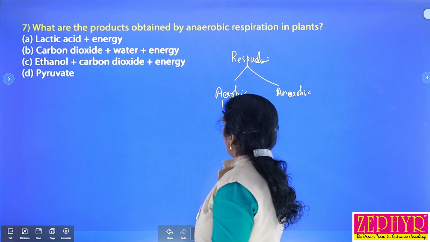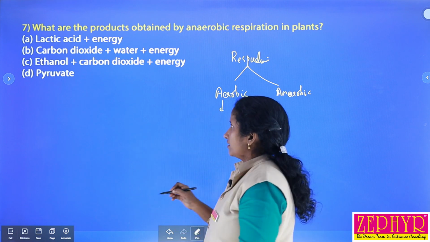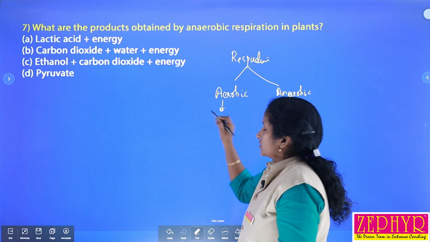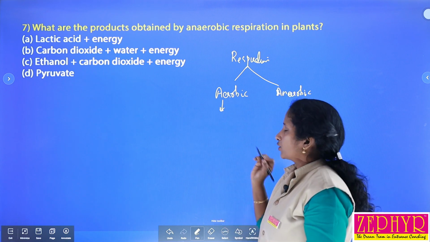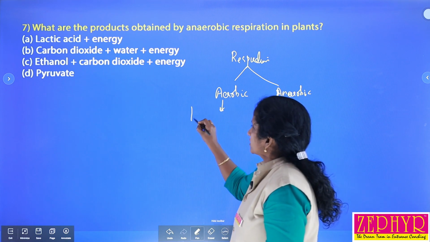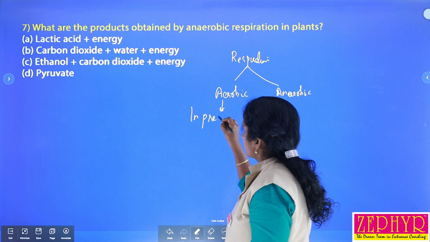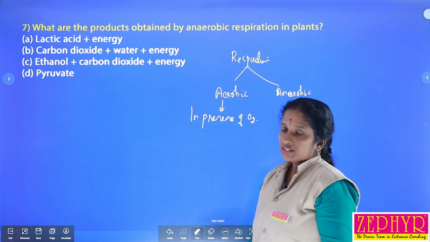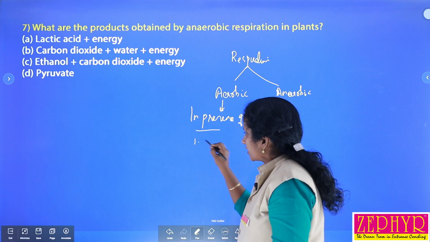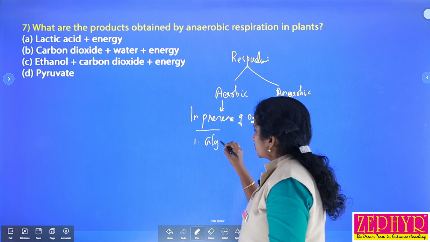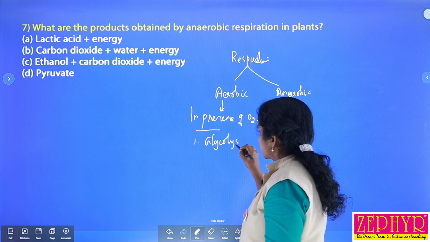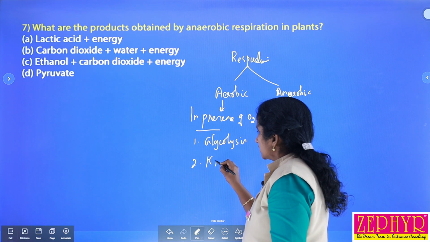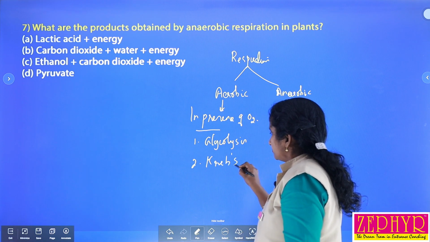Aerobic respiration takes place in almost all cells. So the availability of oxygen is very essential for aerobic respiration, as it takes place in the presence of oxygen, isn't it? This aerobic respiration mainly consists of a first step called glycolysis and a second one called the Krebs cycle.